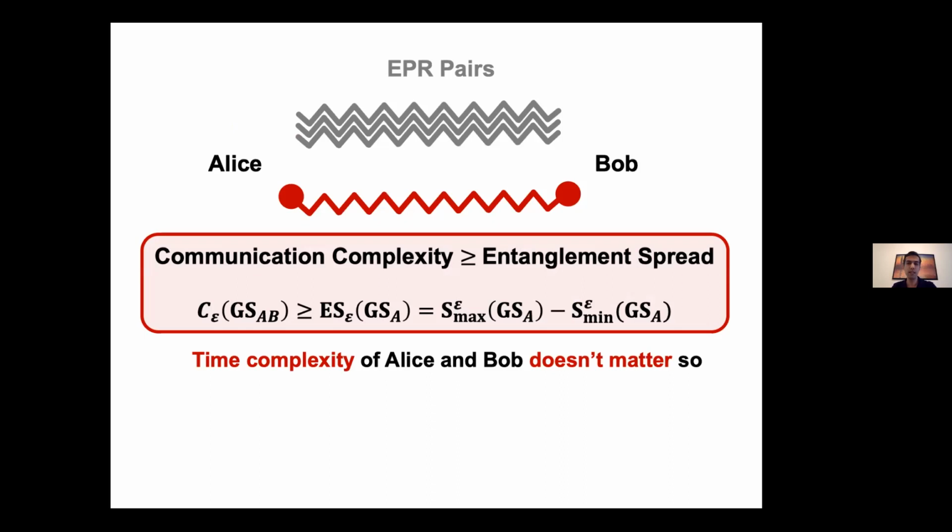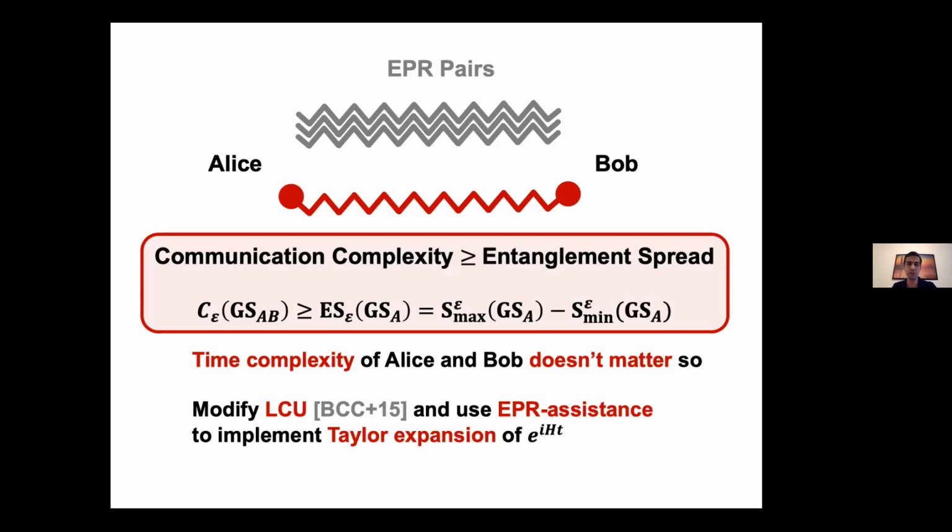The observation is that we really don't care about the time complexity of what Alice and Bob do locally. Our result is information theoretic, and we only care about the number of messages they exchange. So in particular, we can go through the Hamiltonian simulation algorithms and see if we can replace their ancilla state by these free unlimited EPR operators we have, at the cost of a possible blowup in the time complexity.